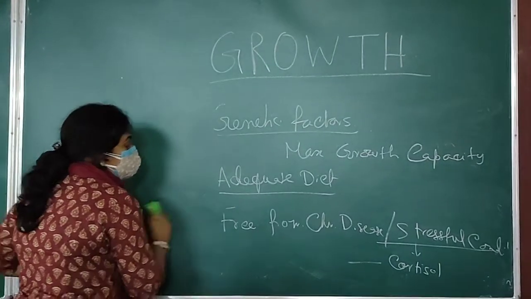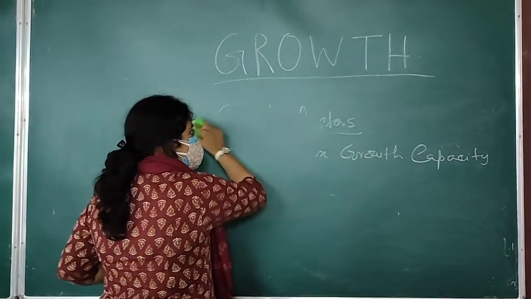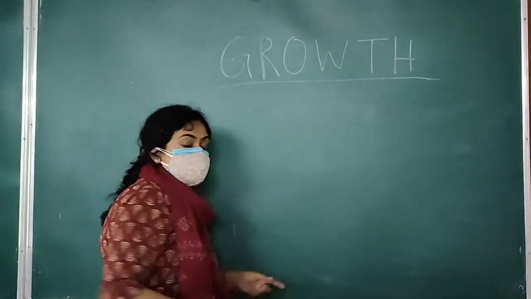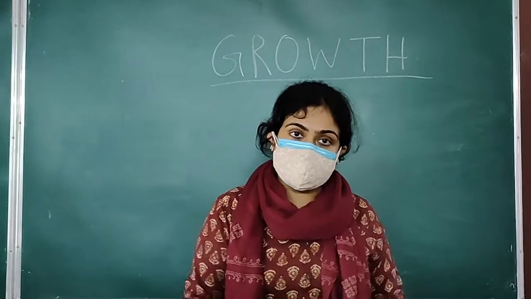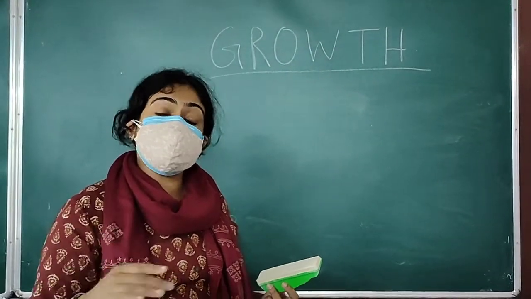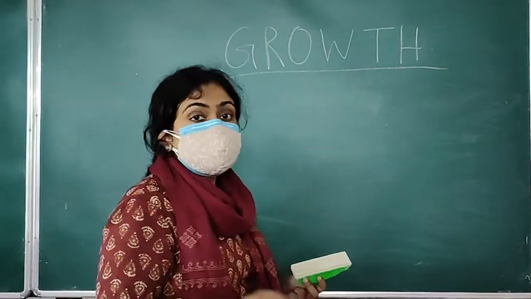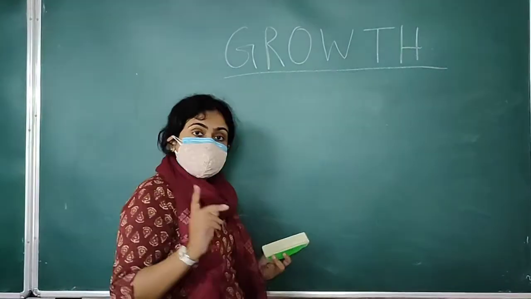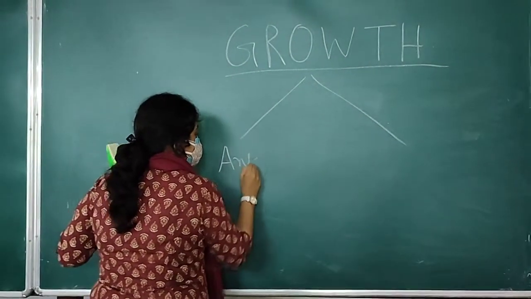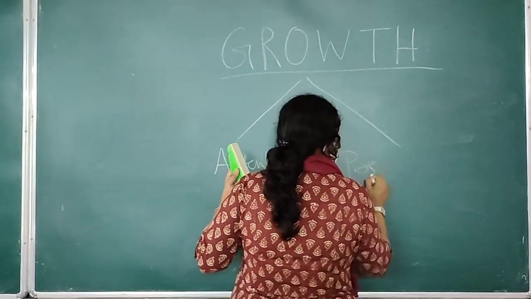Now, growth is actually not a continuous process, and the growth promoting factors don't maintain a constant level throughout our lifetime. There are certain phases in our life where growth rate is very high. These phases are known as growth spurt, or the phases of growth spurt. Now there are mainly two types of growth: antenatal growth and postnatal growth.